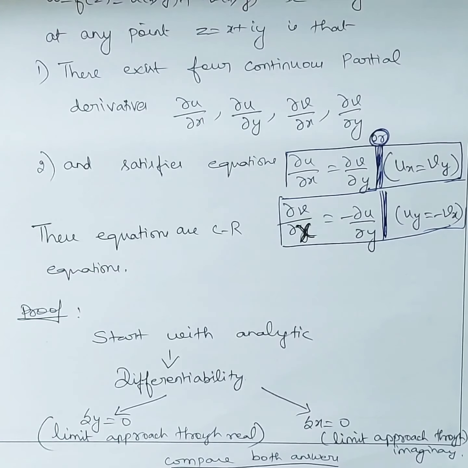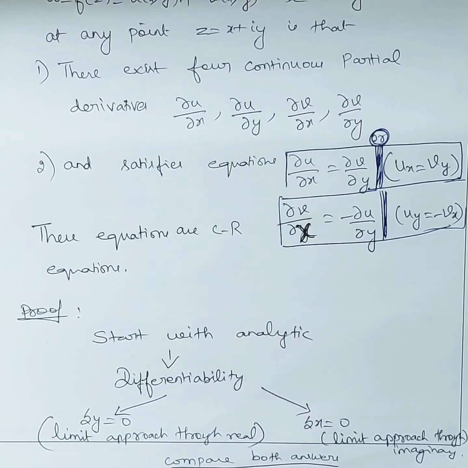Since z is a combination of x and y, the corresponding increment in x and y is nothing but delta x and delta y. Okay. So the analytic derivative exists. Now we are going to apply the formula.